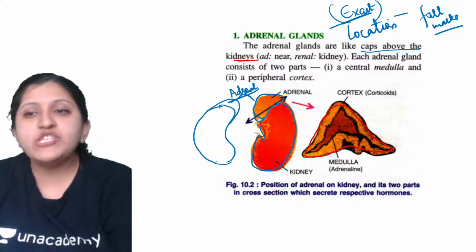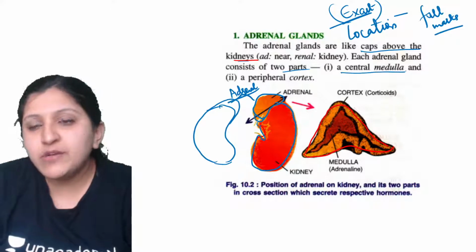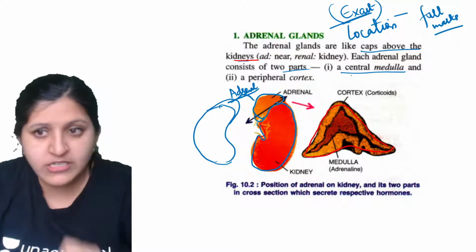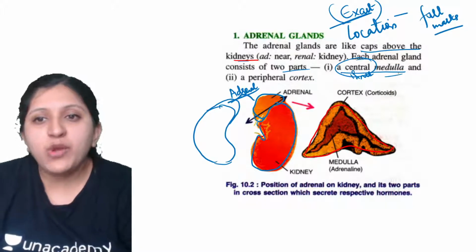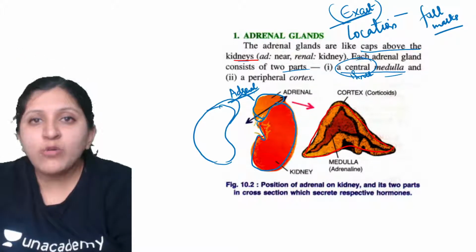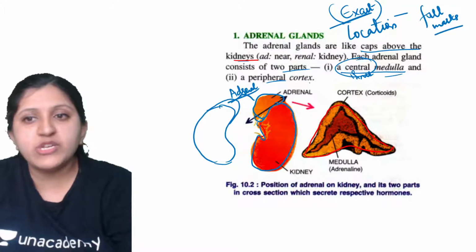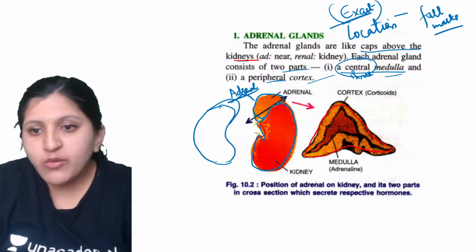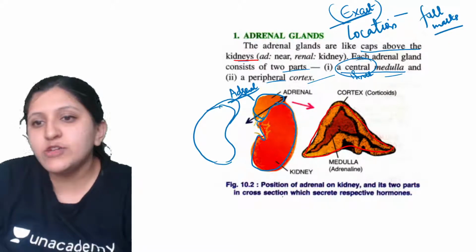Each adrenal gland will have two parts. We saw a central medulla region. In the center, on the inner side, or we can say the central region, there is a medulla region, and on the outer side, at the periphery, the peripheral region is the cortex. Now here you can see the position of the adrenal gland is given, and its two parts in cross section.